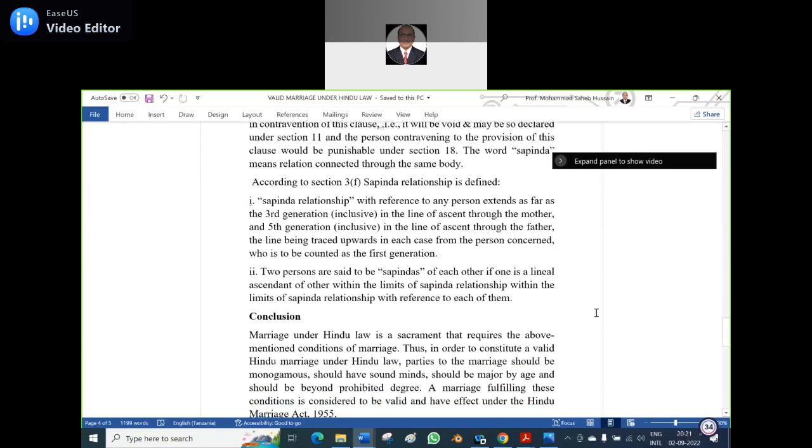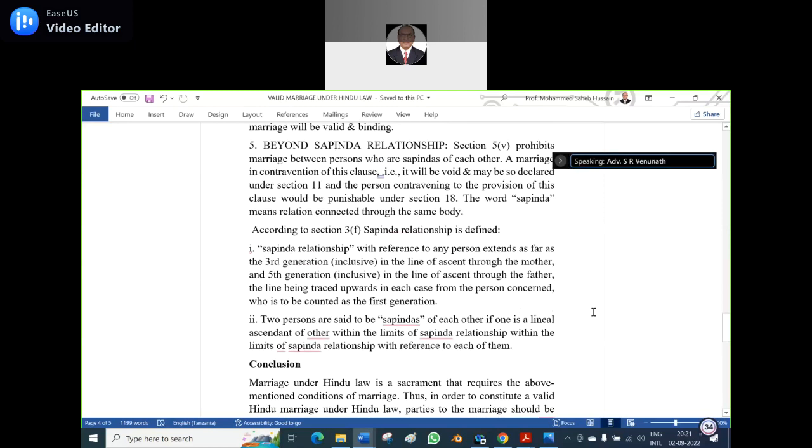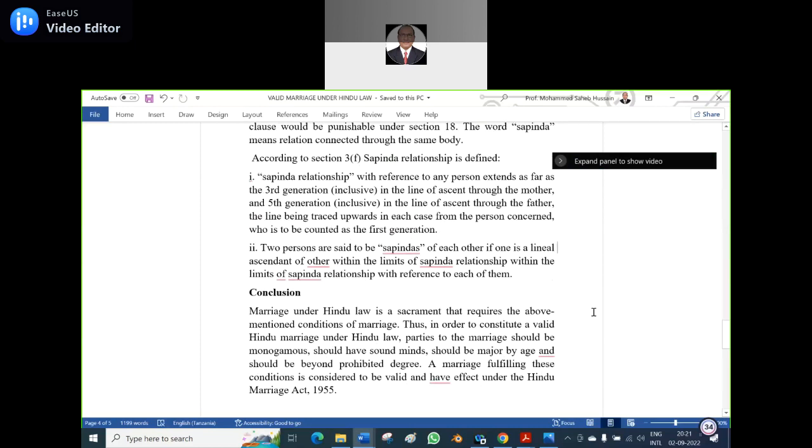So, in one way or another, Sapinda marriages are prohibited and illegal. Marriage under this is a sacrament. Hindu marriage is a sacrament. That's why they say solemnize, which requires the above mentioned conditions of the marriage. Thus, to constitute a valid Hindu marriage under Hindu law, parties to the marriage should be monogamous, should have a sound mind, should be a major by age, and should be beyond the prohibited degree. A marriage fulfilling these conditions is considered valid and has effect under the Hindu Marriage Act.